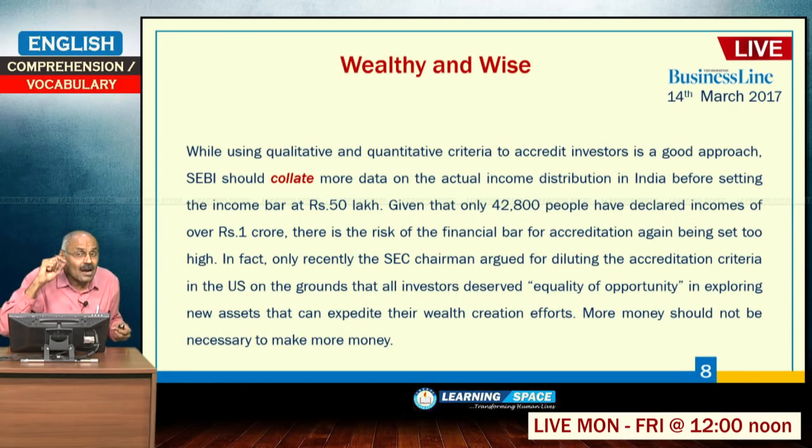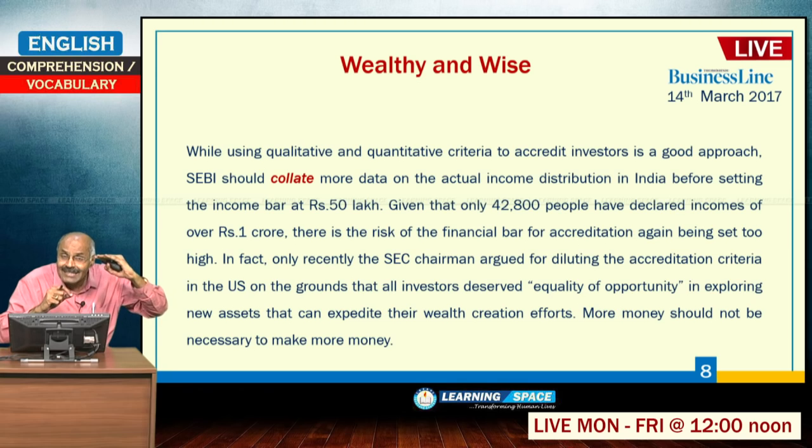Not only income tax statistics, but SEBI should look at data from various sources to arrive at the actual income distribution before putting the bar, because only 43,000 people have declared incomes of over 1 crore. There is the risk of the financial bar for accreditation again being set too high.